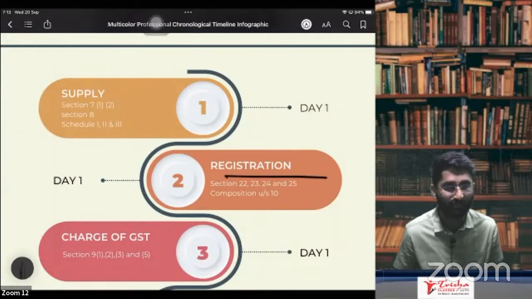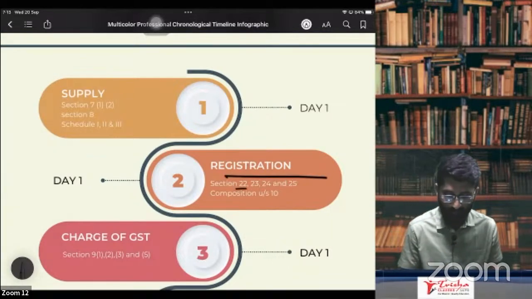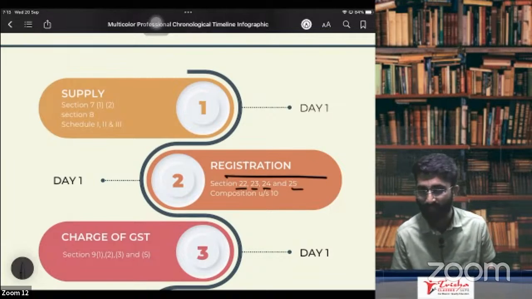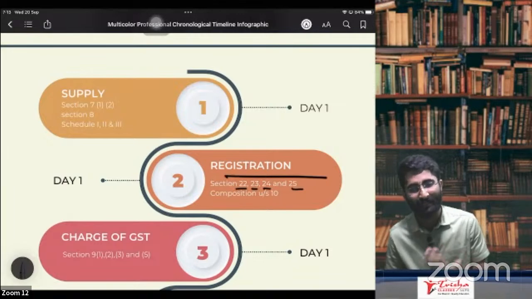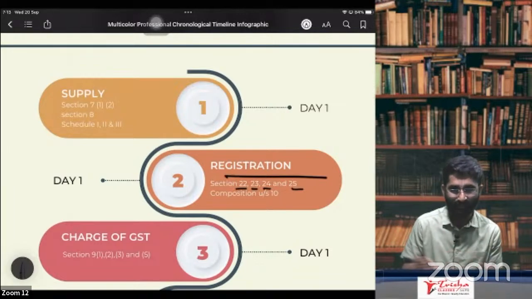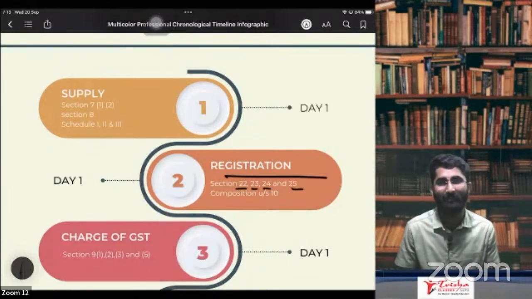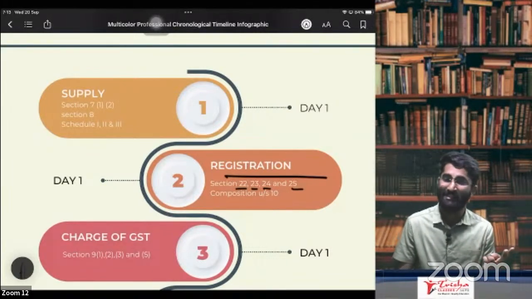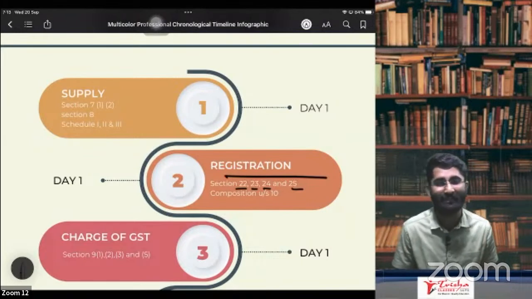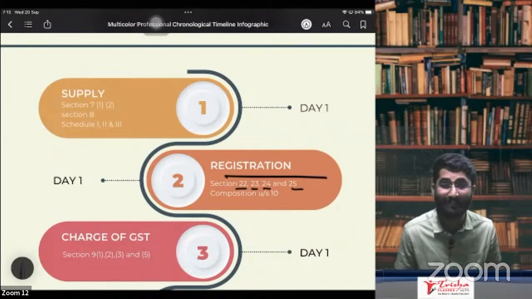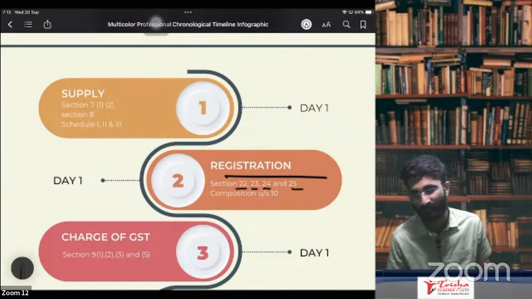In registration, we are going to discuss section number 22, 23, 24, 25. So we are not going in depth about 26, 27, 28, 29, 30. So what is 22, 23, 24, 25? You must be knowing by now. 22 is about who is liable. 23 is about who is not liable. 24 is about compulsory registration. 25 is about the procedures of registration that we are discussing.